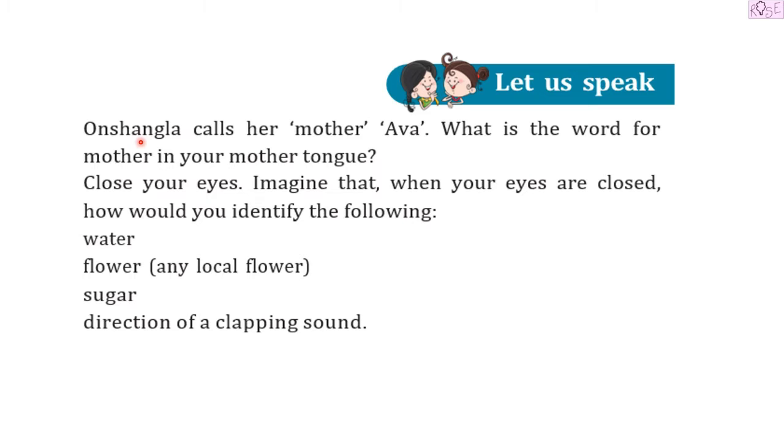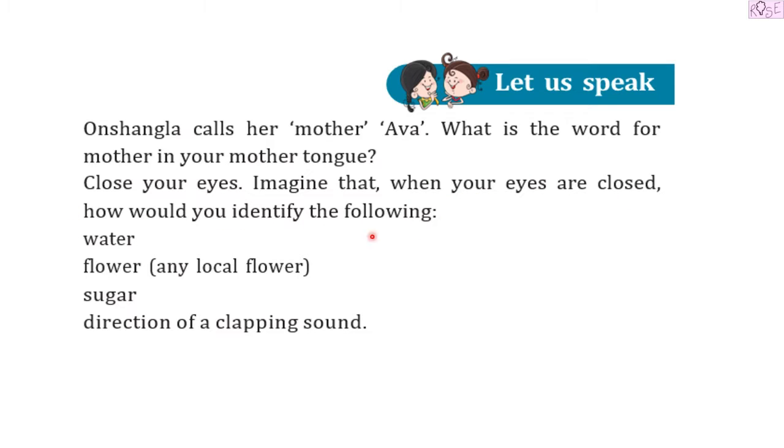But still, there would be some difficulties for the little boy who cannot see. So we have to be kind and helpful to that boy. Now let us speak. Onshangla calls her mother Eva. What is the word for mother in your mother tongue?